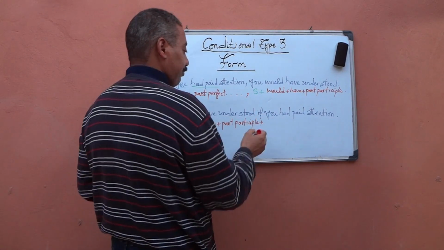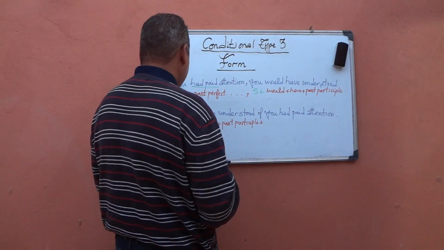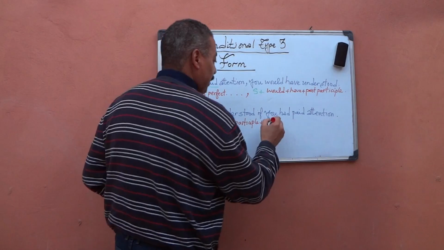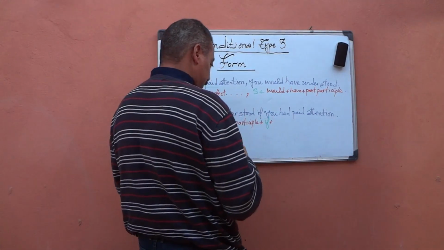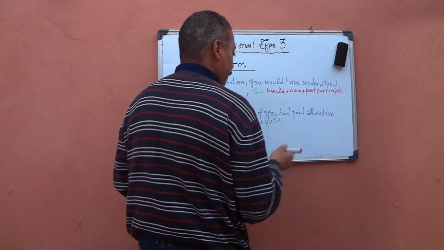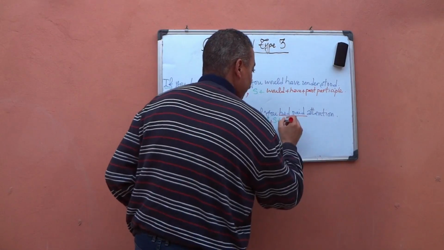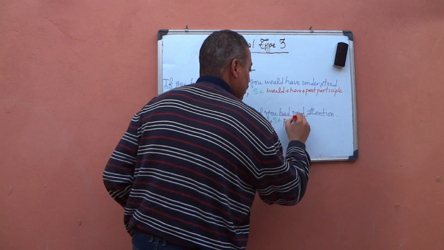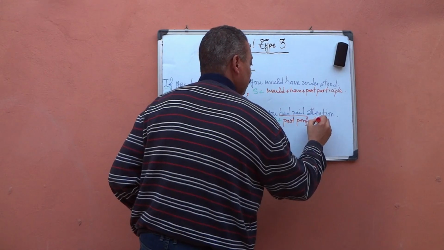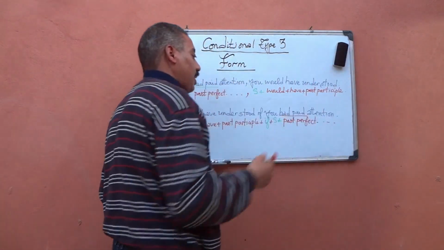Now, plus if. And then if is followed by subject, followed by past perfect. Of course, attention on another word.